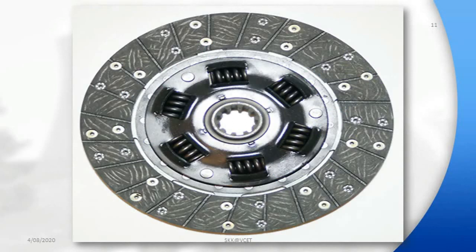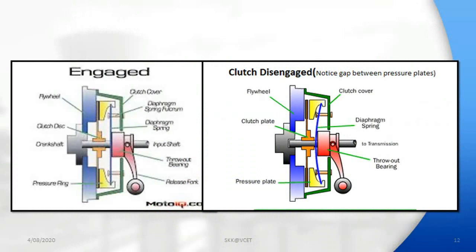This is the actual view of the friction plate. You can see the asbestos material linings and central springs, and at the center part you can see the splines, so that the plate can easily move in an axial direction. Here we can easily explain that.